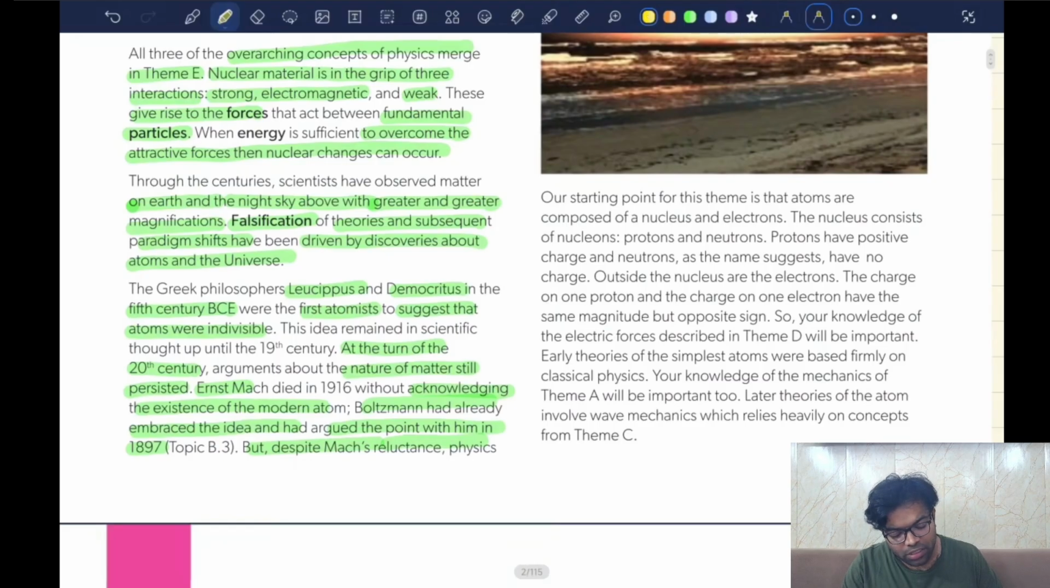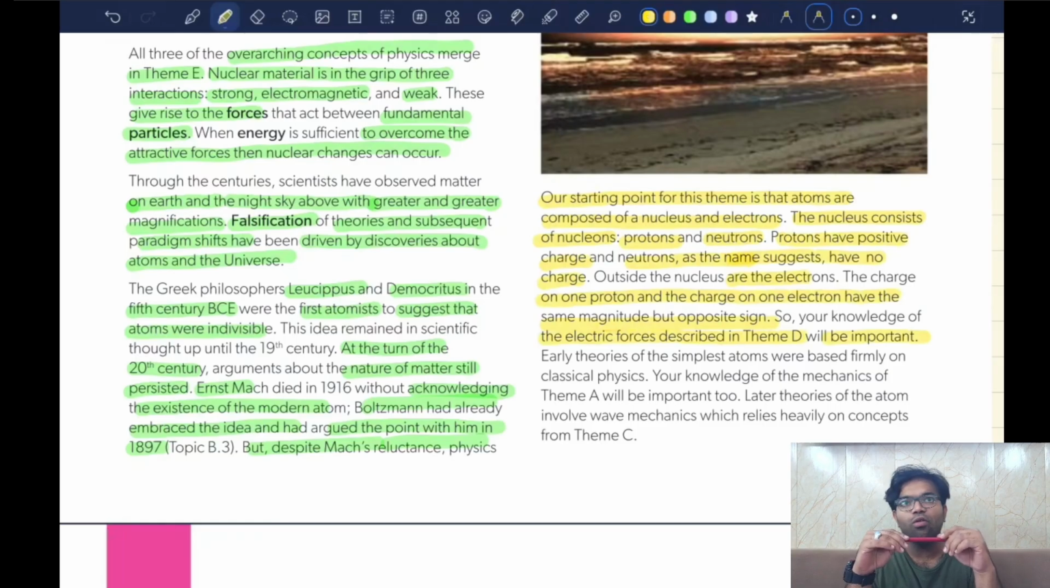Our starting point for the theme is that atoms are composed of a nucleus and electrons. The nucleus consists of nucleons, the protons and the neutrons. Protons have positive charge, and neutrons, as the name suggests, have no charge. Outside the nucleus are electrons. The charge of one proton and the charge of one electron have the same magnitude but opposite sign. Your knowledge of the electric forces described in theme D will be important.